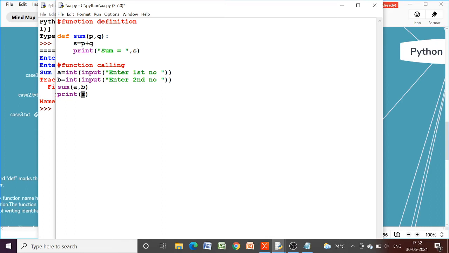So it follows all the sequential order. First it searches the local scope, then its enclosing scope, then the global scope, then the built-in environment, and Python was unable to find it anywhere. That's why at the last it gives us the error.